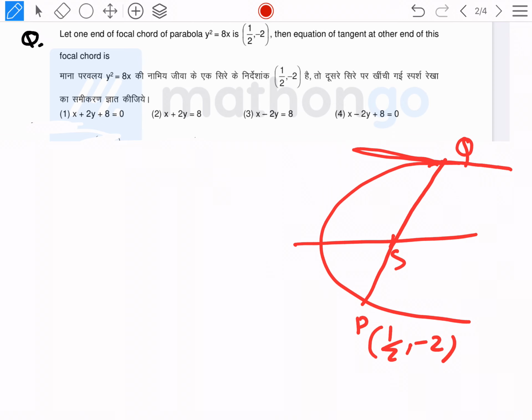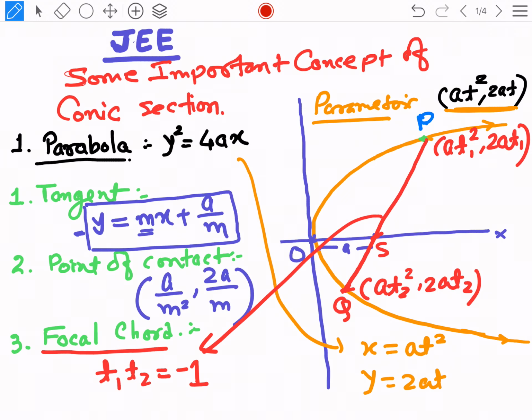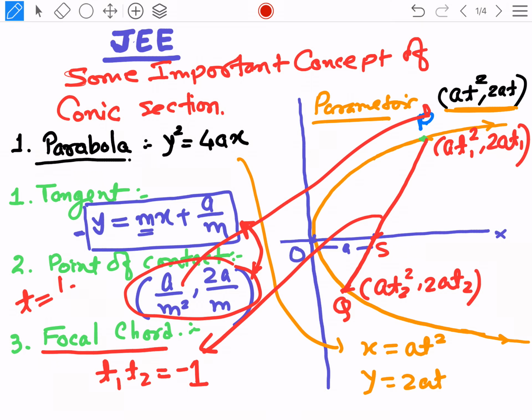So one more relation we can find between the point and the tangent: t is equal to 1 by m. If we know t then we can find m, and if we know m then we can find t.